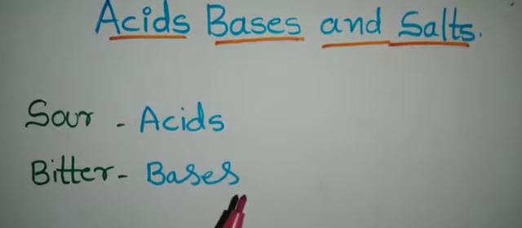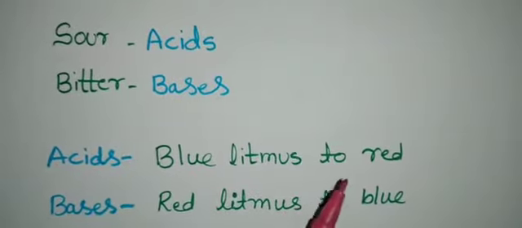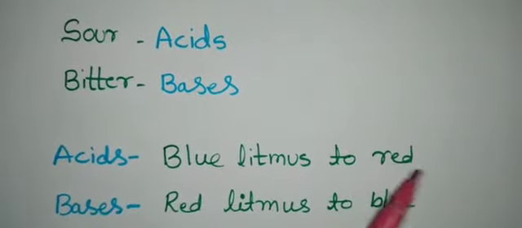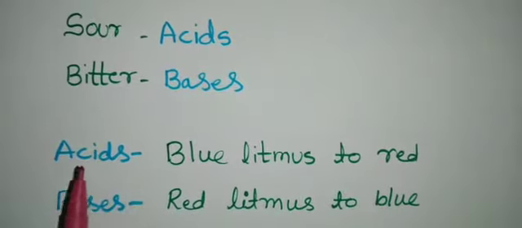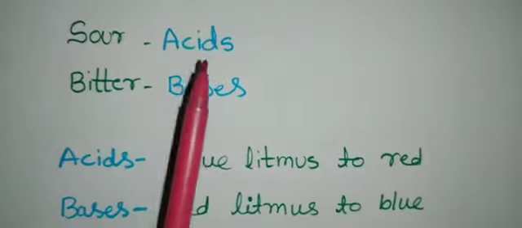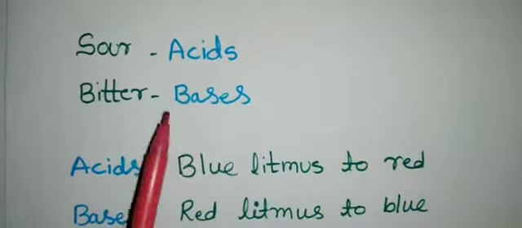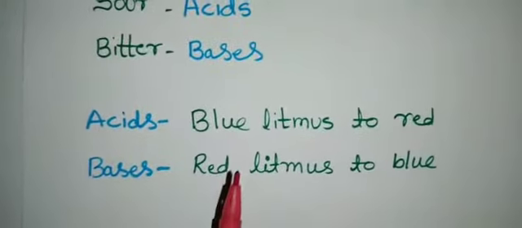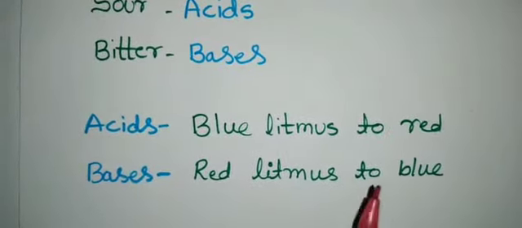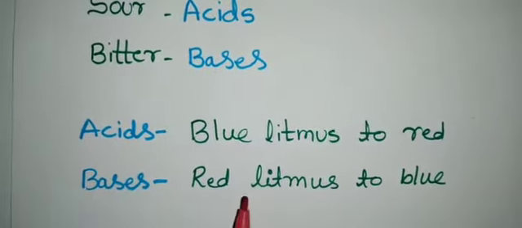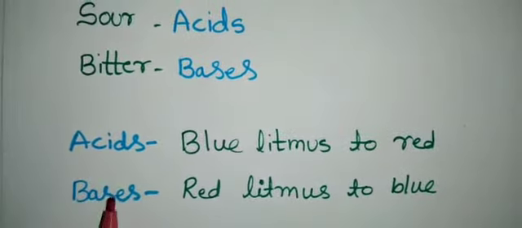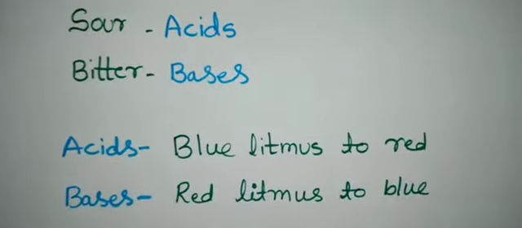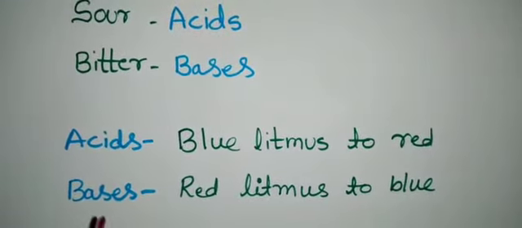Students, you already know that acids are sour in taste, right? And they change the color of blue litmus to red. If you dip a blue litmus in an acid, it will turn red. Then we can call it an acid. Whereas bases are always bitter in taste, and they change the color of red litmus to blue. When you dip a red litmus in a basic solution, it will turn the red litmus paper blue. Then we can say that the solution is basic.